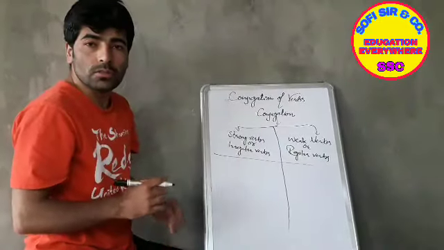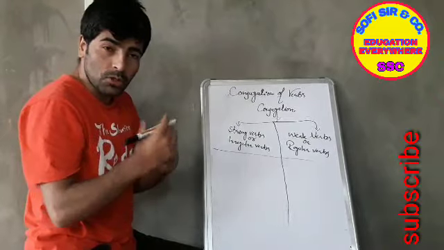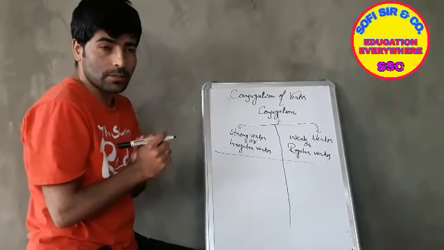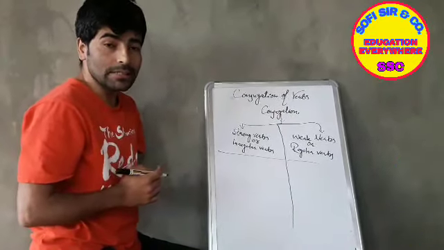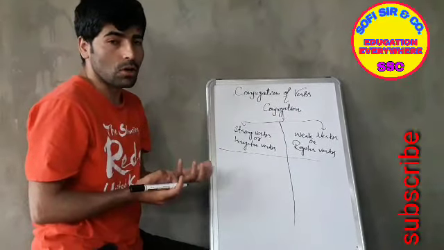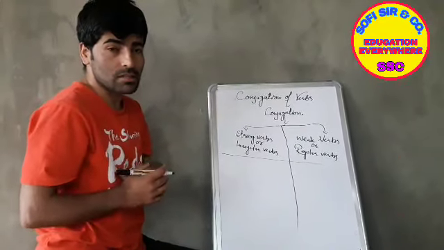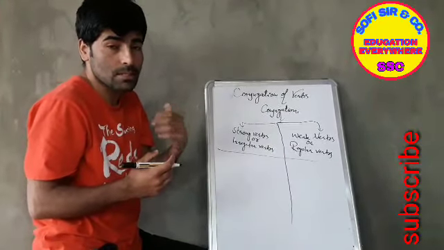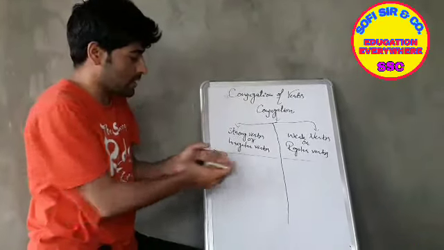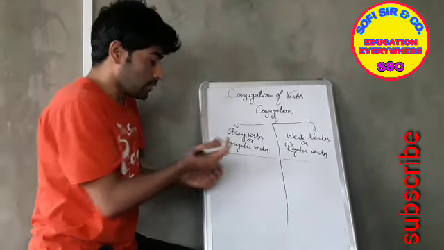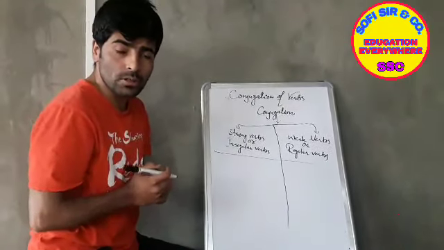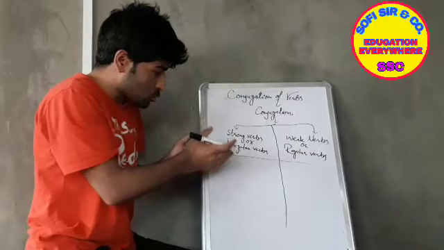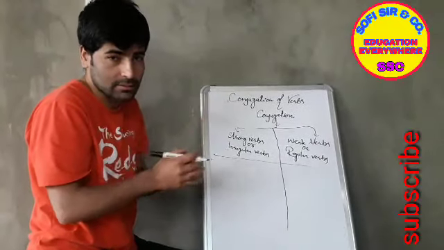Strong verbs are those verbs which form their past form and past participle form by changing internal vowels. And sometimes the verb changes completely in its past form and past participle form. That's why these are also known as irregular, because these verbs do not follow any specific pattern.